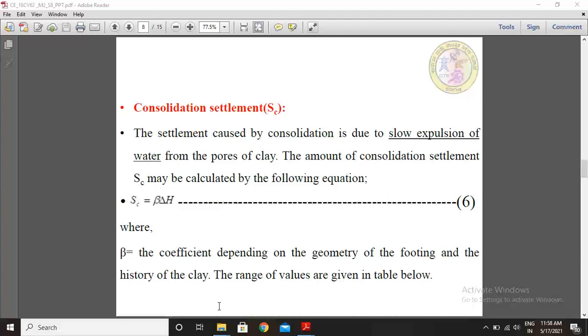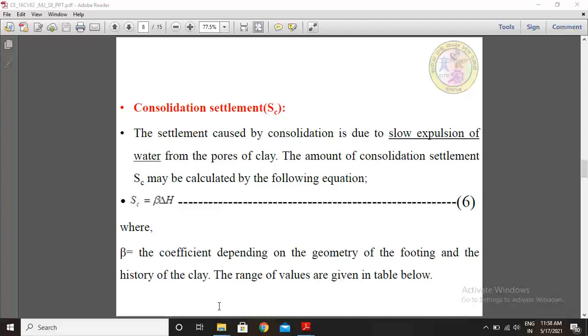The amount of consolidation settlement SC may be calculated by the following equation, that is SC equal to beta times delta H.